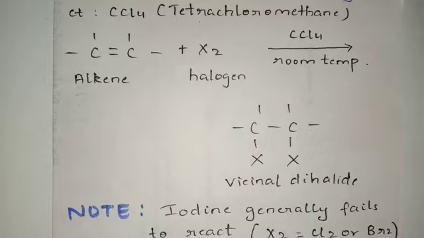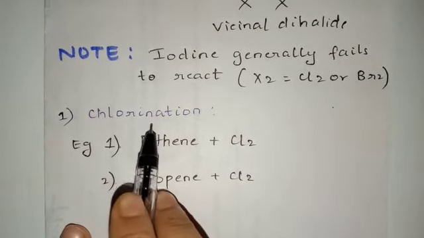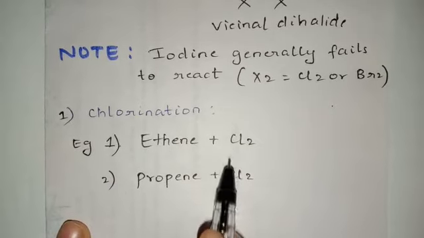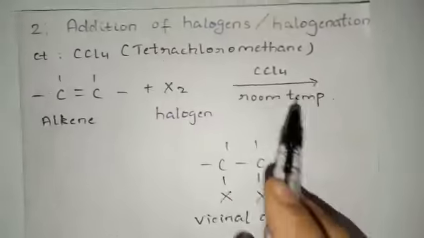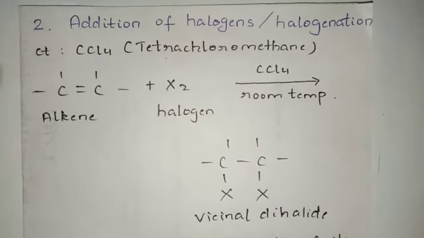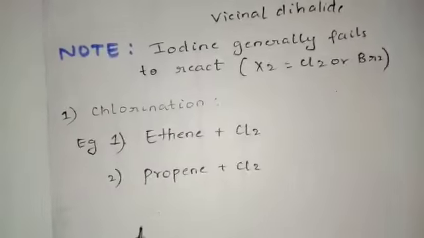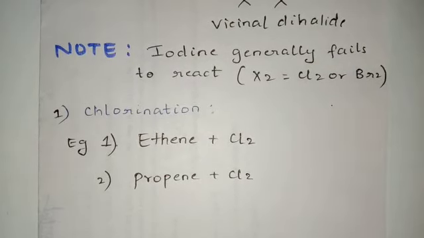Okay, fine. So students, I want you to solve 2 examples under chlorination. It is obvious because we are doing chlorination, we will add Cl2. So first take ethene, add Cl2, use this catalyst and obtain the product. Write down name of each and every compound in the reaction. Secondly, take propene, add Cl2, in presence of same catalyst, obtain the compound.